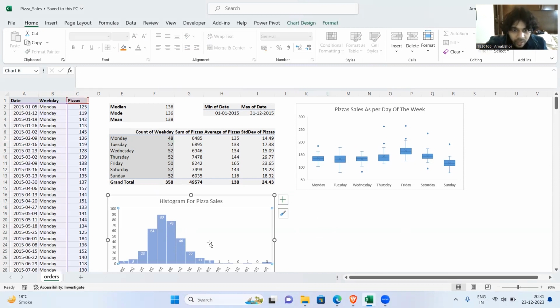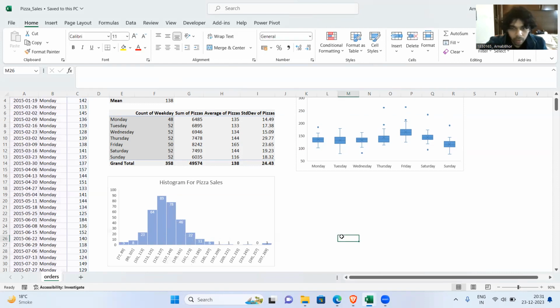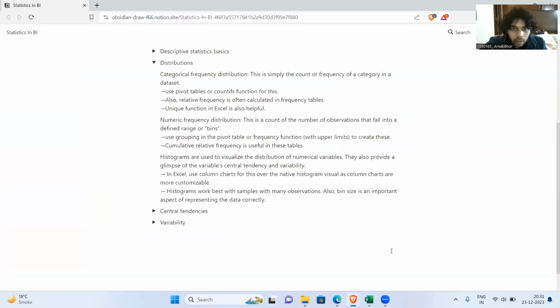And similarly, we can represent this histogram like a frequency distribution table where each bin would be a row and the numbers here would be the respective values for the frequency. Like 89 has occurred for this bin, 125 to 137. I hope that's fair, right? So that's the idea of distributions. I don't think this needs much explanation. It's about which category and how many times it occurs. That's what frequency distribution is all about. And histograms are basically a visual representation of frequency distribution tables. That's about it.